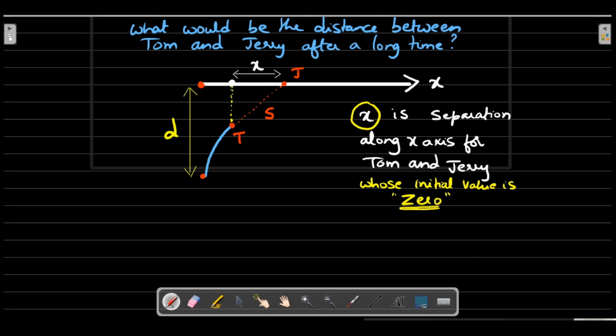And once Tom reaches that white line, whatever the final value is, we are supposed to find that in the question. Can you read that top line in blue? That was the question: what would be the distance between Tom and Jerry after a long time? It is nothing but finding the final value of X. So let me write it down. This implies we are here to find the final value of X. If you can understand that much, I think the job becomes easy.